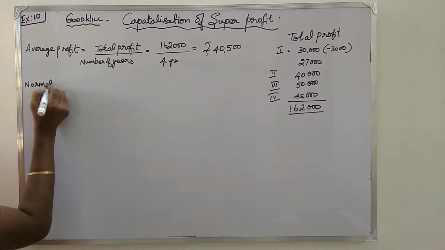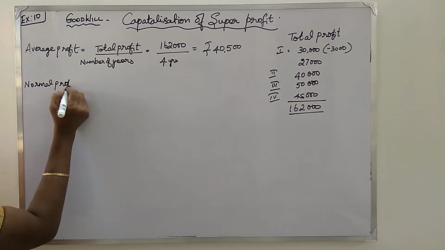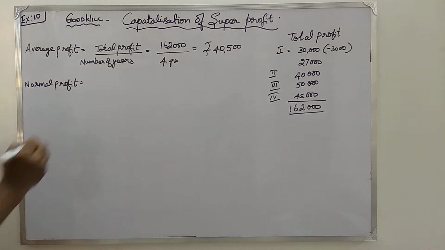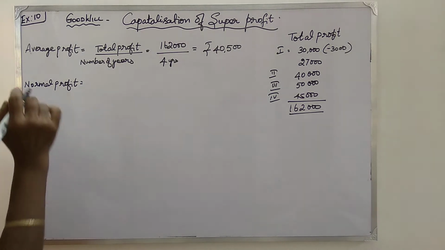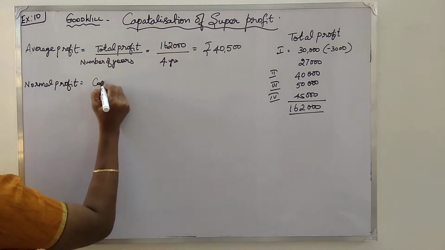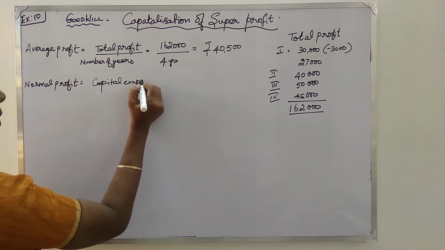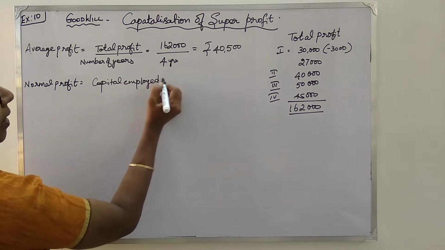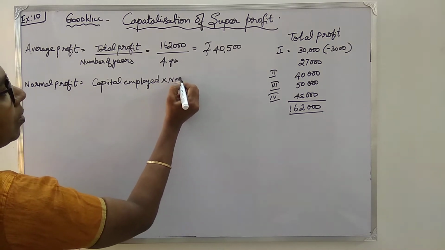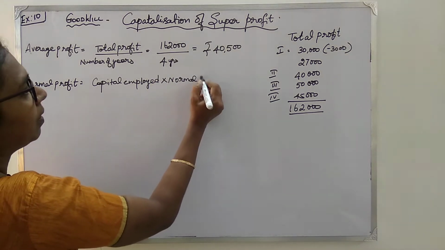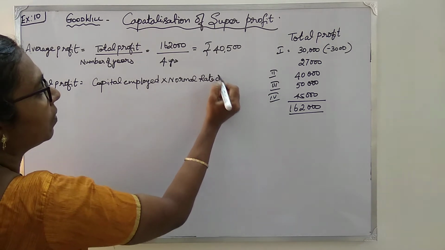Now normal profit, how do you calculate normal profit? That is capital employed into normal rate of returns, isn't it? Capital employed into normal rate of returns.